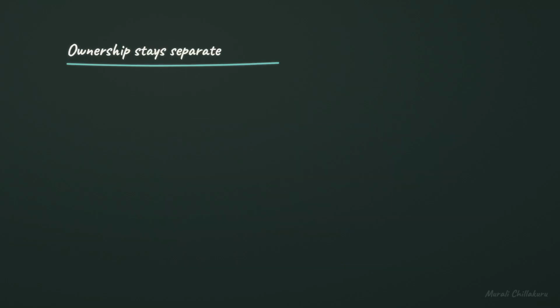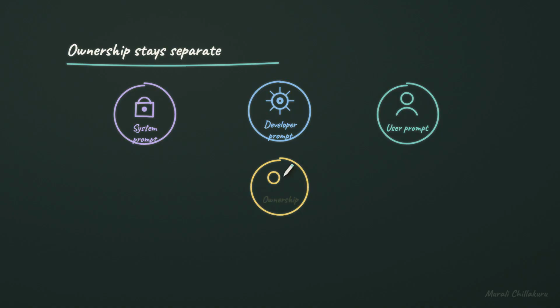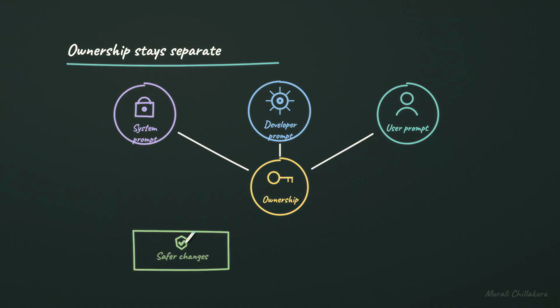Why not put everything into whichever prompt is convenient? The system prompt belongs to the platform or operator because it defines what the assistant is allowed to be. The developer prompt belongs to the application builder because it defines how this product should behave. The user prompt belongs to the end user because it carries the current goal and details. Separating ownership keeps the sources of authority distinct. Safer changes follow because users can ask for work without rewriting application rules. Easier audits follow because each instruction has a source.